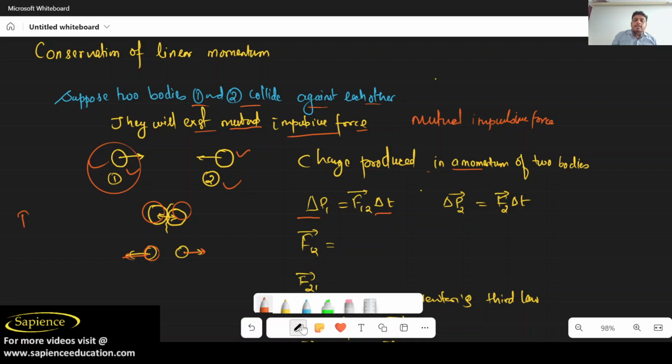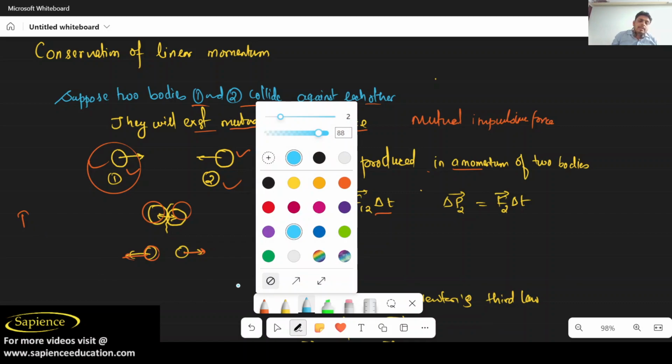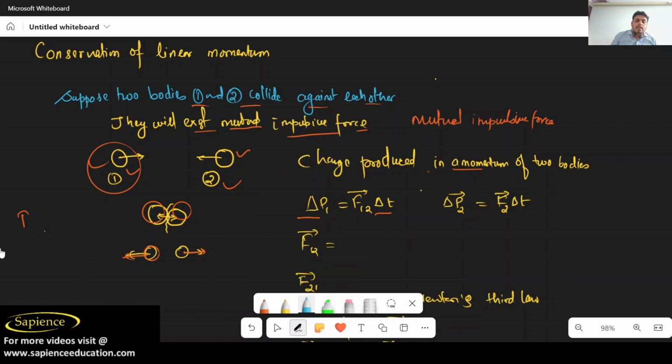Impulse can be written as the change in momentum, that is, the initial momentum and the final momentum. And impulse is also defined as a force into a short-term time.